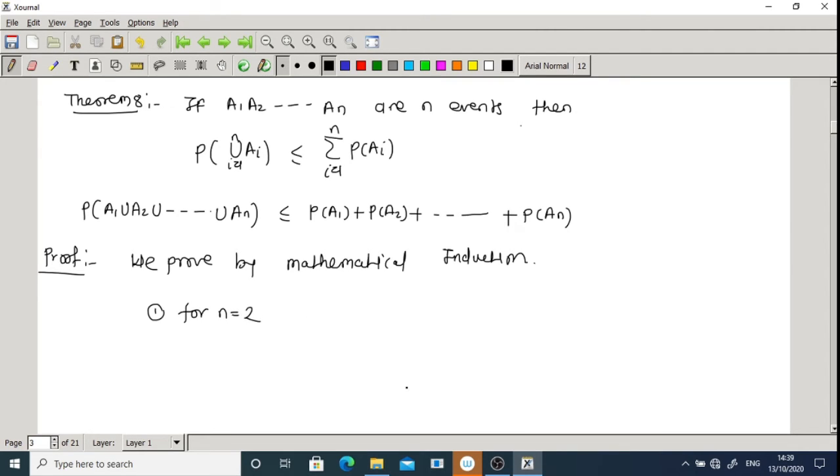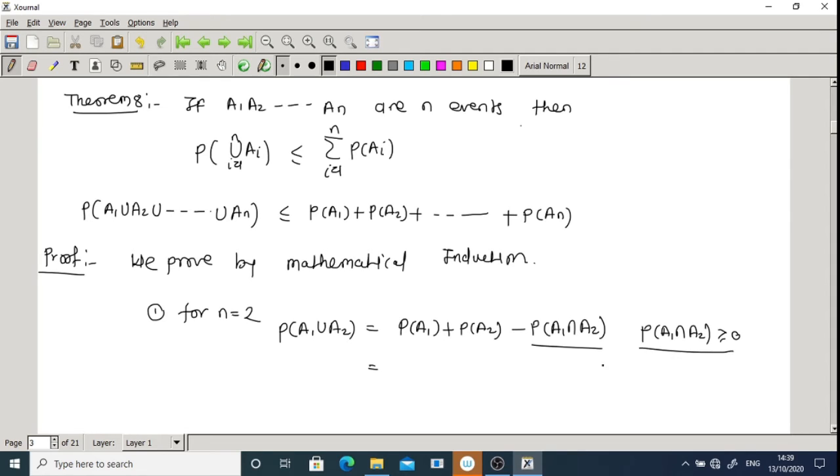So first we prove it for n is equal to 2. By addition theorem we know probability of A1 union A2 is equal to probability of A1 plus probability of A2 minus probability of A1 intersection A2. But if I remove this part, we know probability of A1 intersection A2 is greater than or equal to 0.